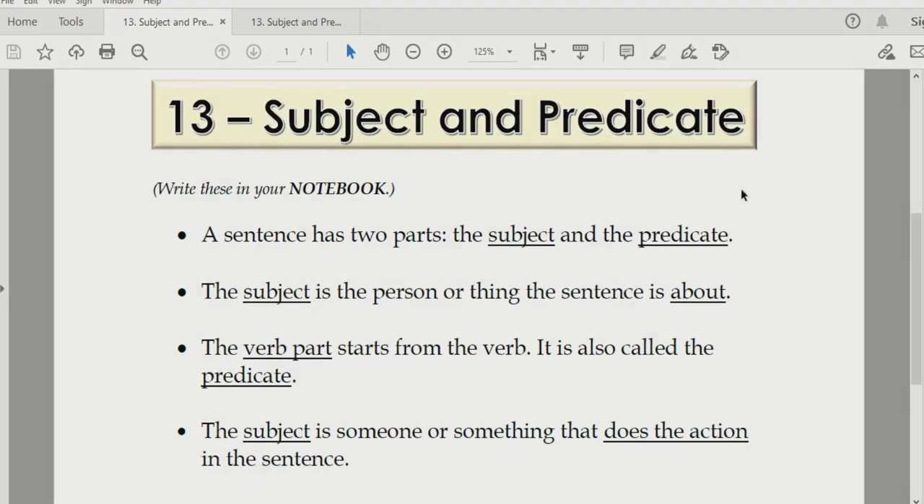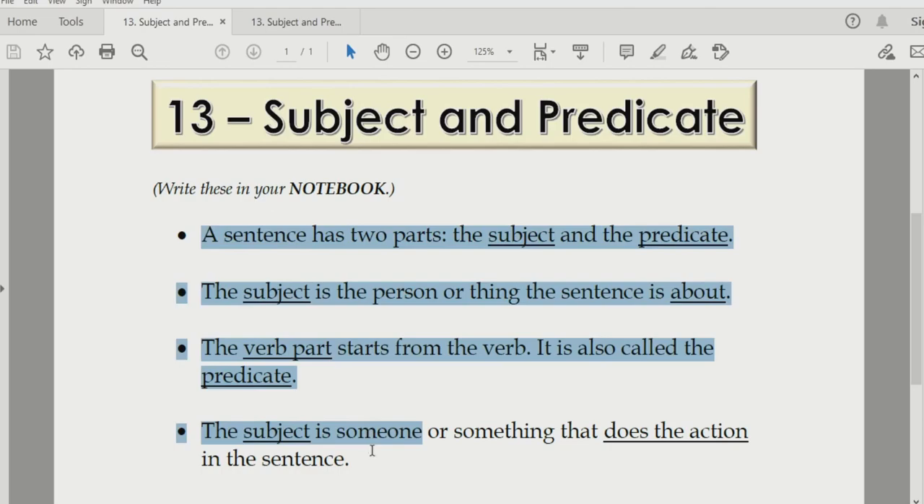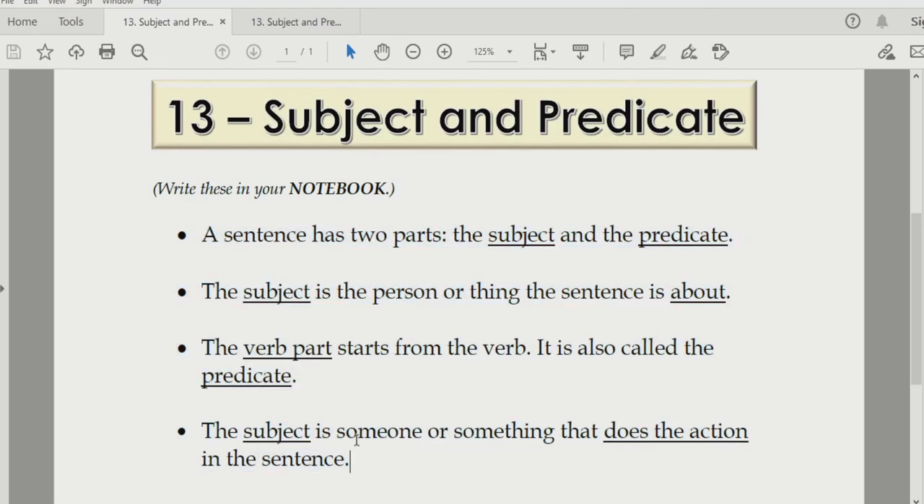Now before I begin explaining any of the exercises, it is very important to know all these things. So the first one over here, a sentence has two parts, the subject and the predicate. As you can see, the name of the lesson itself is subject and predicate. The subject is the person or thing the sentence is about.